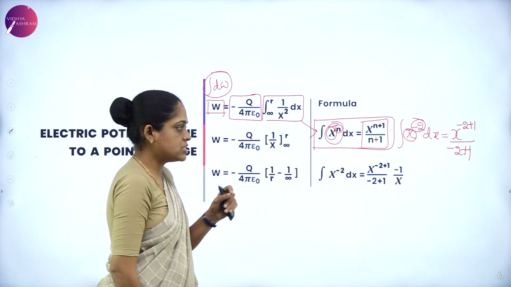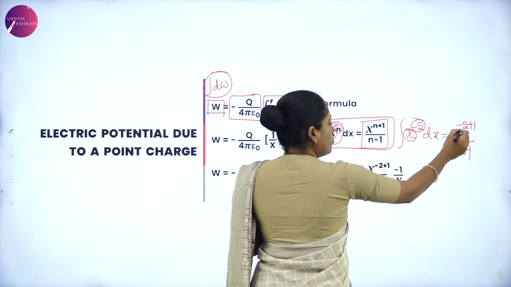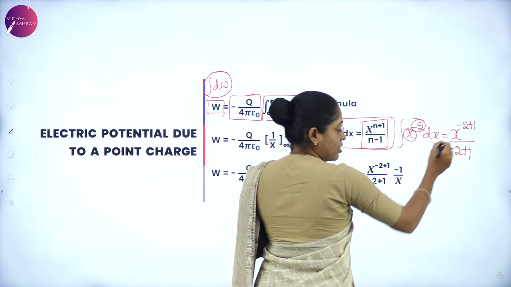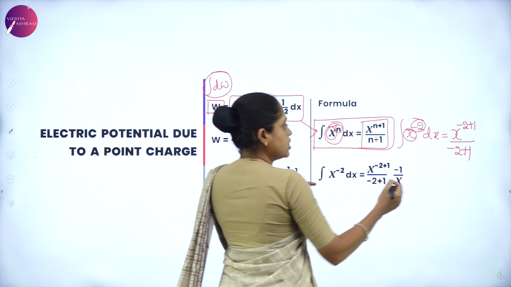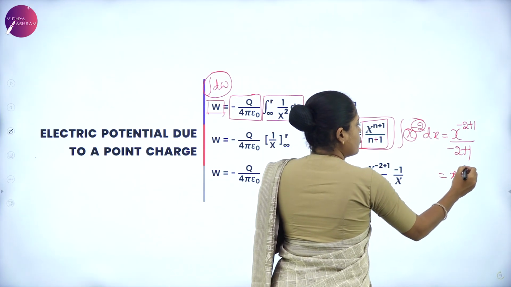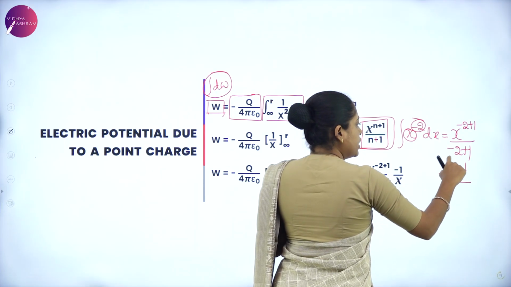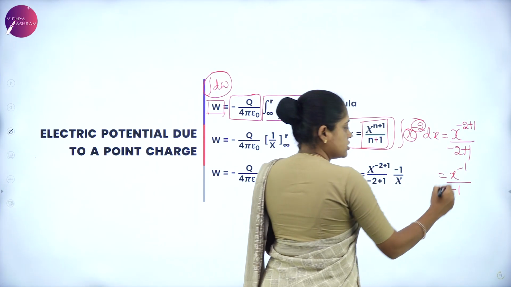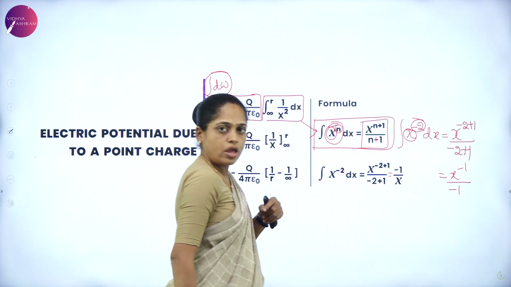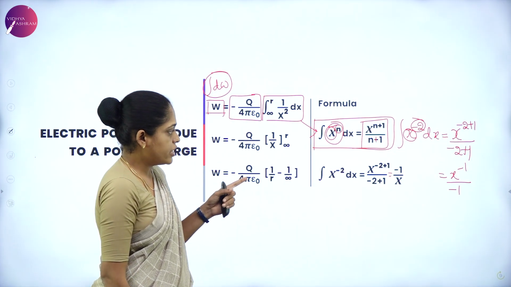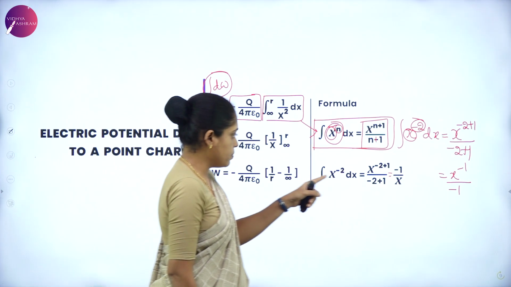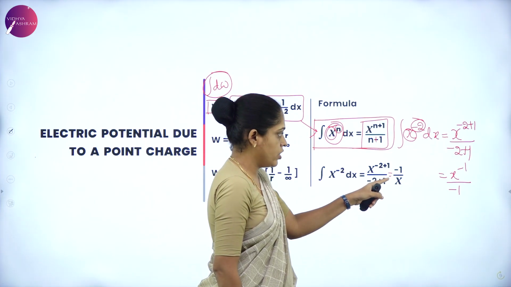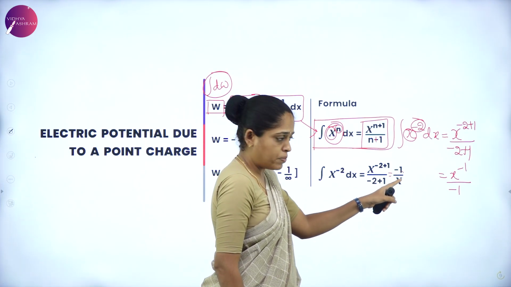Minus 2 plus 1 is minus 1, so x to the power of minus 1 by minus 1 is minus 1 by x.